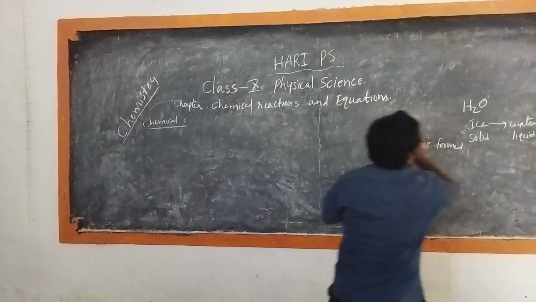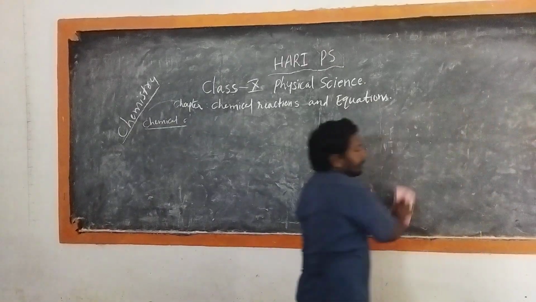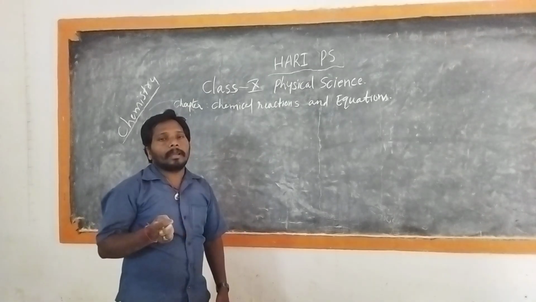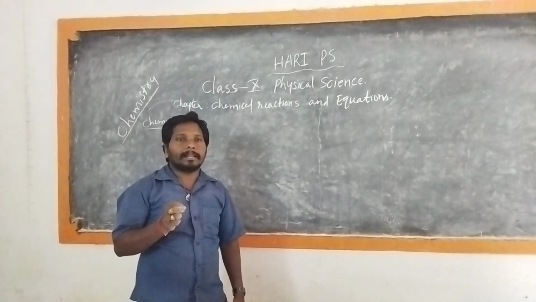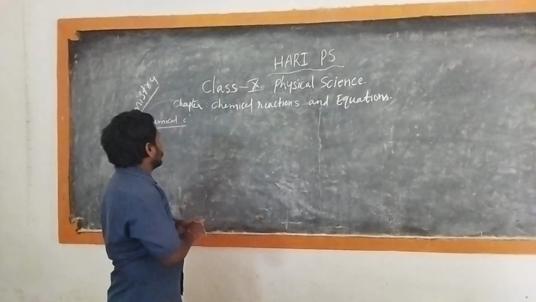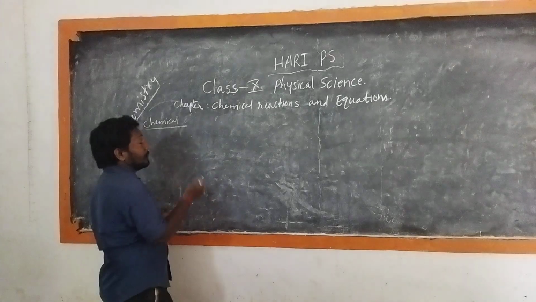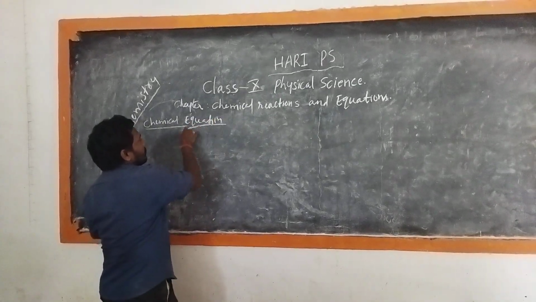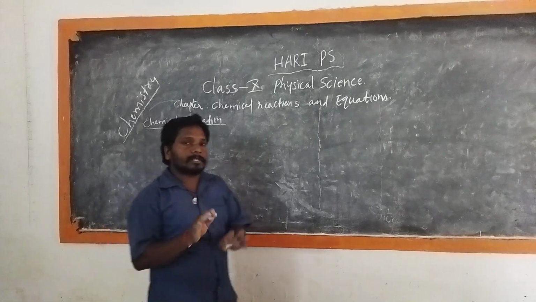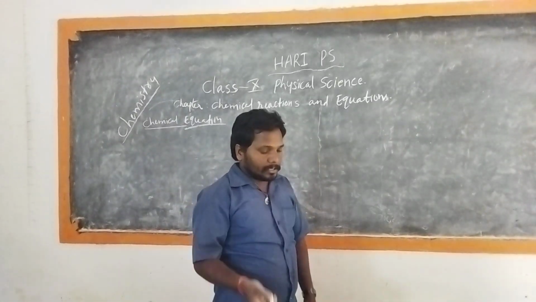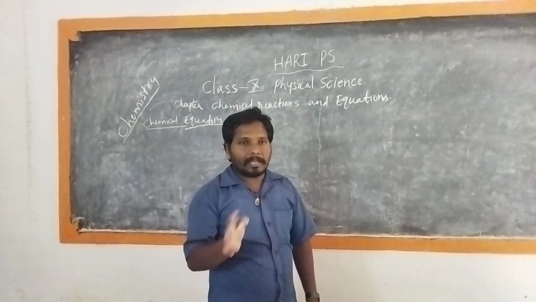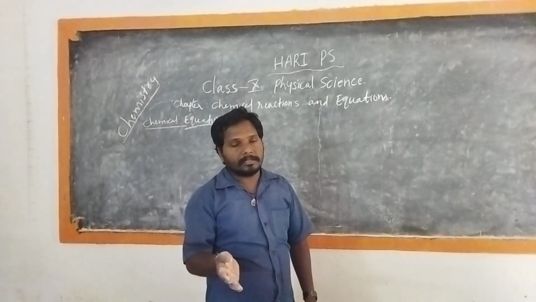So let us write a chemical reaction. What steps do you have to take while writing a chemical equation? Chemical equation is the second topic. Introduction is completed. Then let us write what a chemical reaction is. Chemical reaction or chemical change is completed.